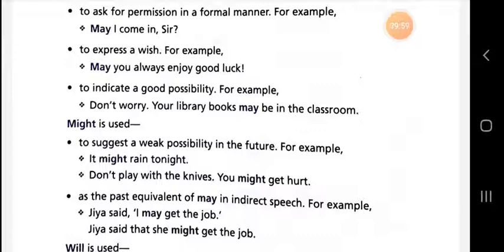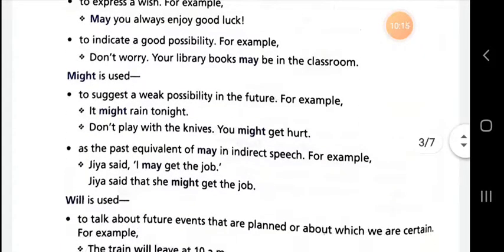As well as that, might is used as the past equivalent of may in indirect speech. Suppose you are changing from direct to indirect speech and you are given the modal auxiliary verb may in direct speech. When you change it into indirect speech, may is changed into might. Jia said that she might get the job. That is a sentence of indirect speech.